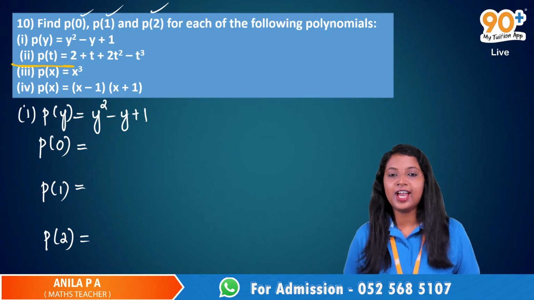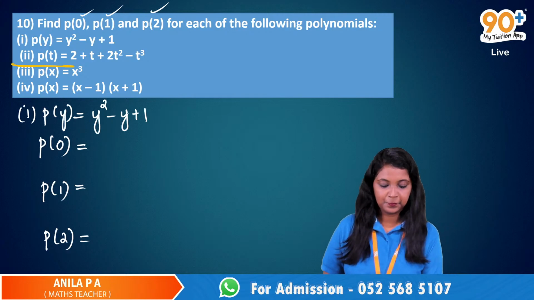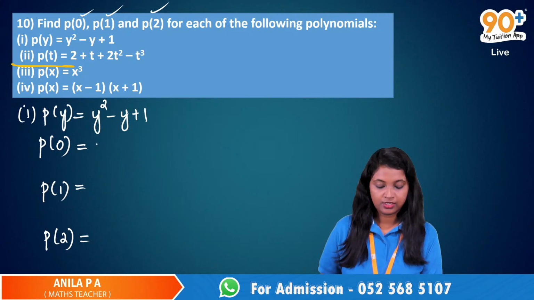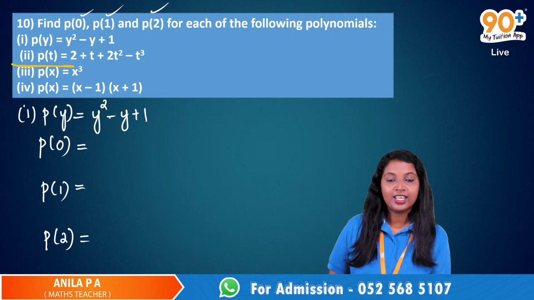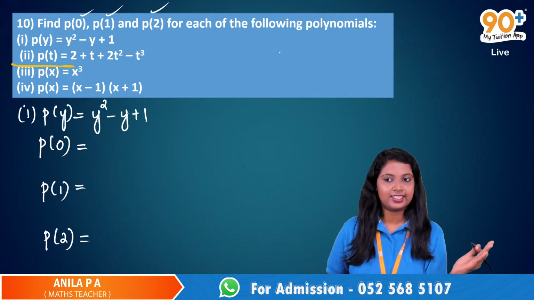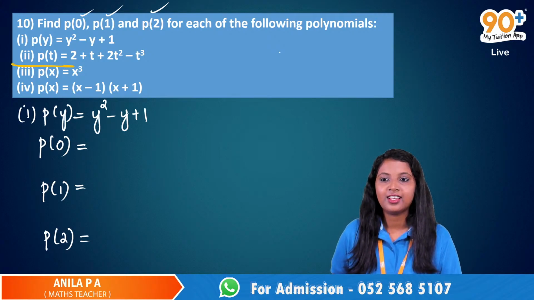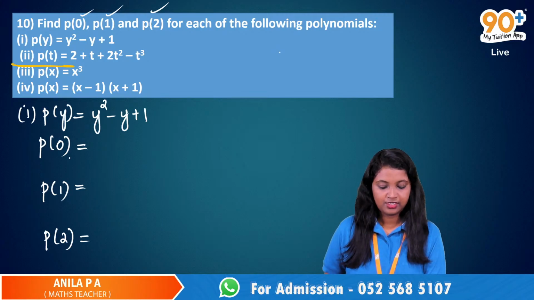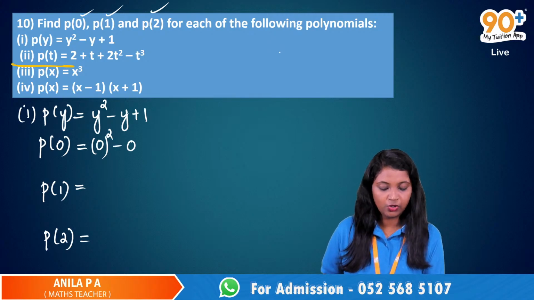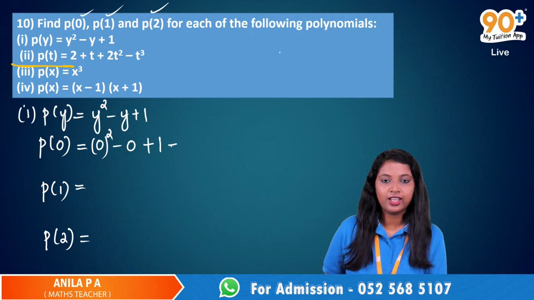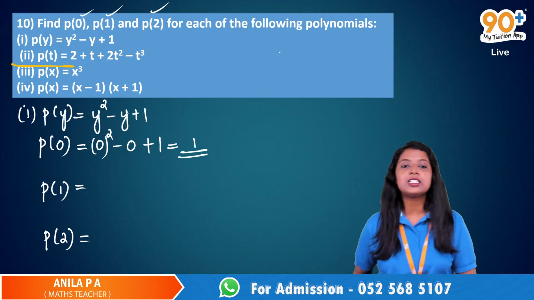P of 0 means we have to replace y with 0. Yes, ma'am. P bracket y. Okay, here the variable is y, so it is P of y. If the variable is y, it is P of y. If the variable is x, it is P of x. Yes, ma'am. Bracket 0 to the power 2 minus 0 plus 1, and that is equal to 1. Very good. So P of 0 is equal to 1.